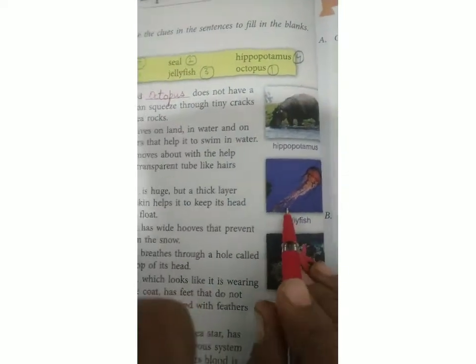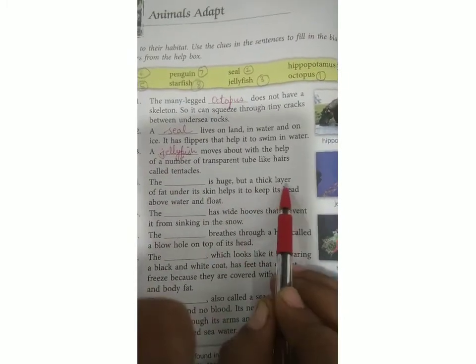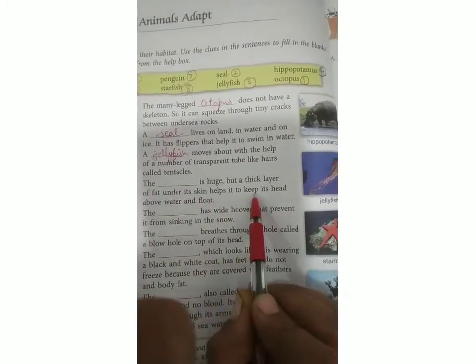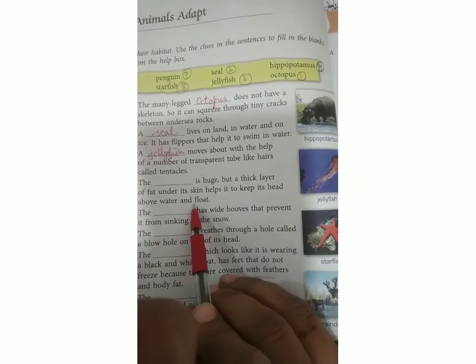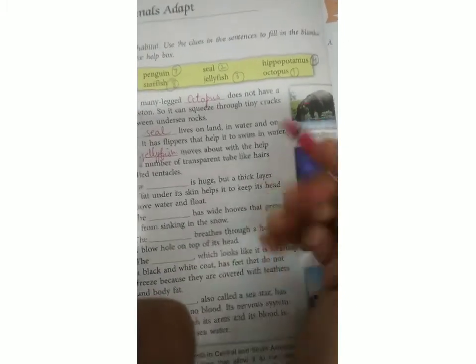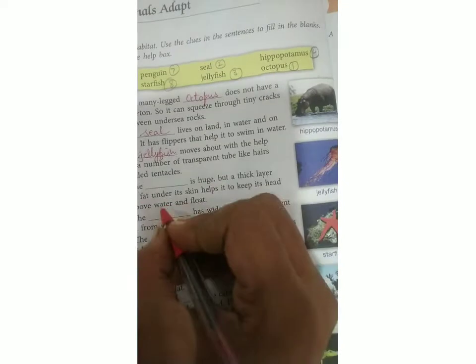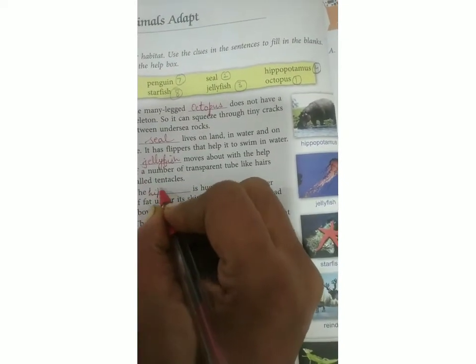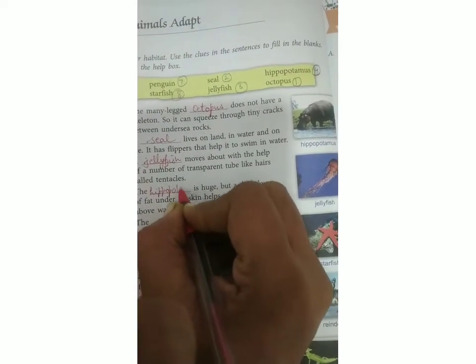Here is the picture of jellyfish. Here you can see, the dash is used, but a thick layer of fat under its skin helps it to keep its head above water and float. So, this is hippopotamus. So, here I'll write hippopotamus.